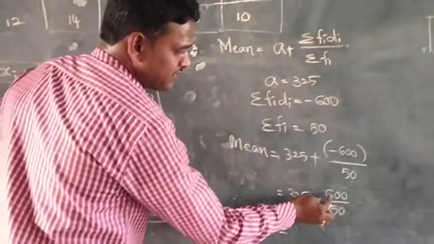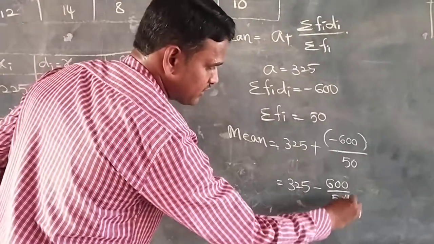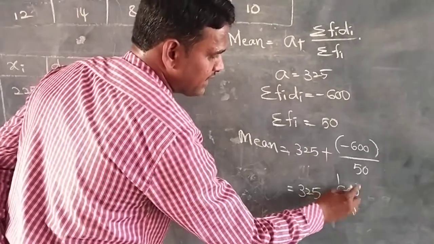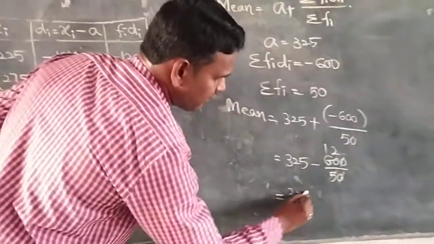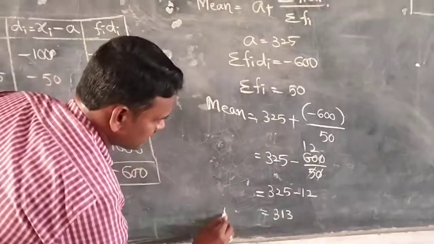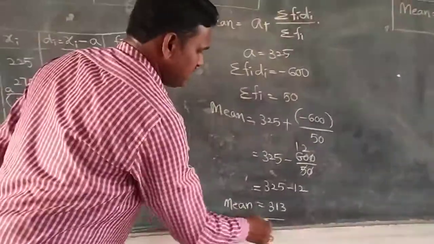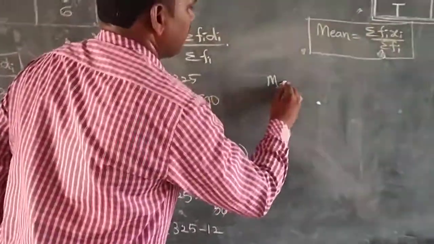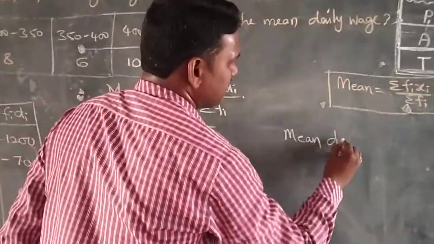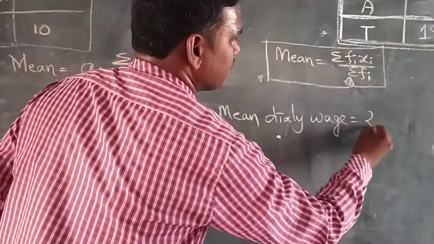This is a fraction; first we need to simplify it. The zeros cancel, 5 twos are 10, so it is minus 12. 325 minus 12 is 313. Mean is equal to 313. What is the question asked here? Find the mean daily wage. The mean daily wage here is rupees 313.